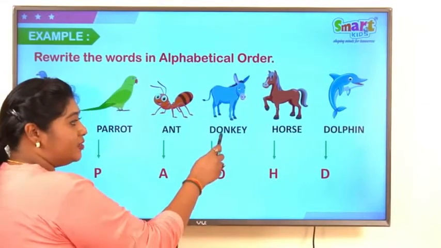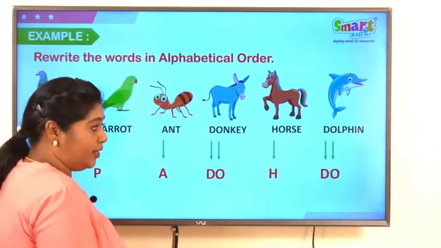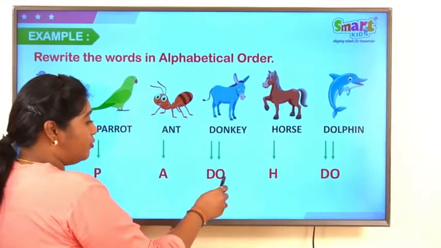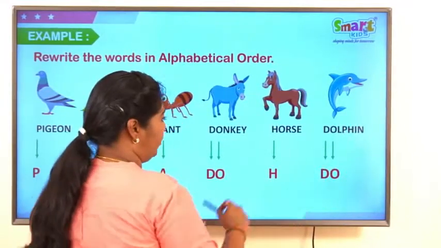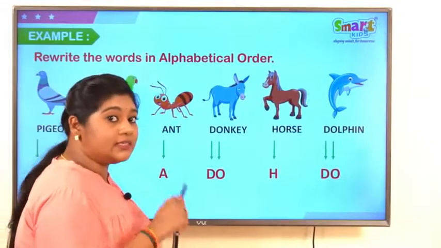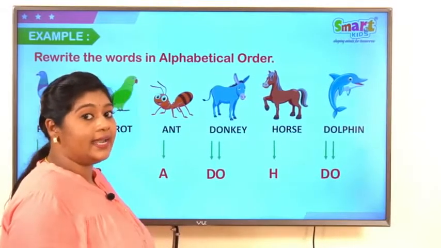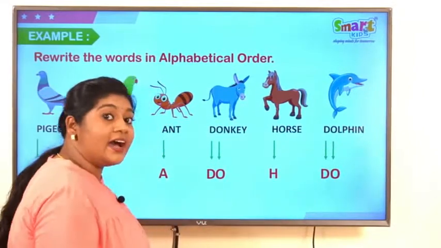What is the second letter of donkey? O. What is the second letter of dolphin? O. So again it's a tie. D-O here in donkey and D-O here in dolphin. So remember the third rule. Yes, we have to see the third letter if the first two letters in the words are same.